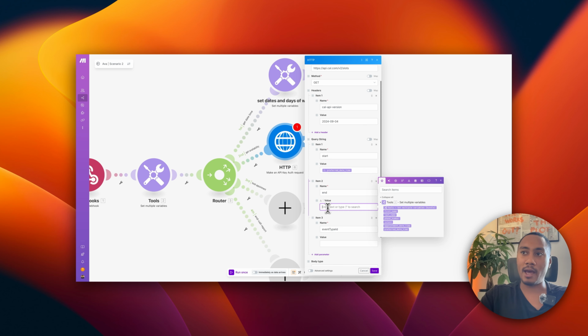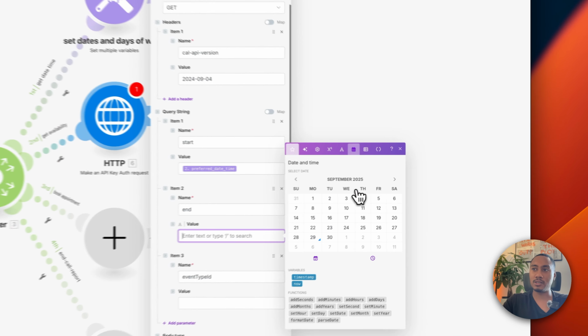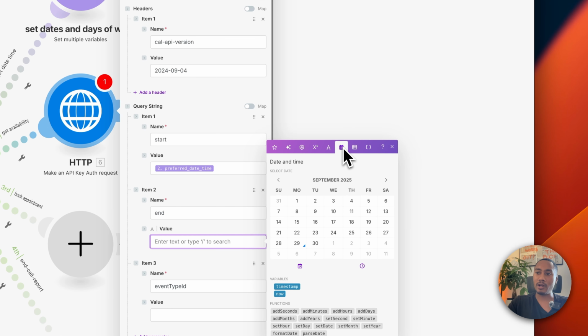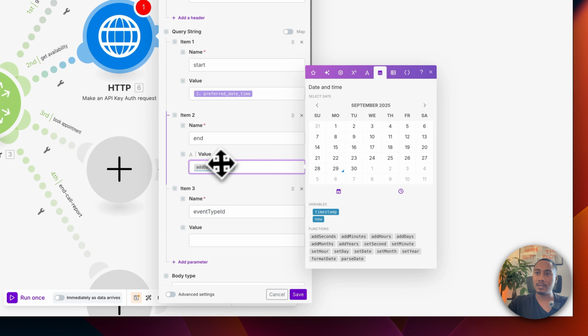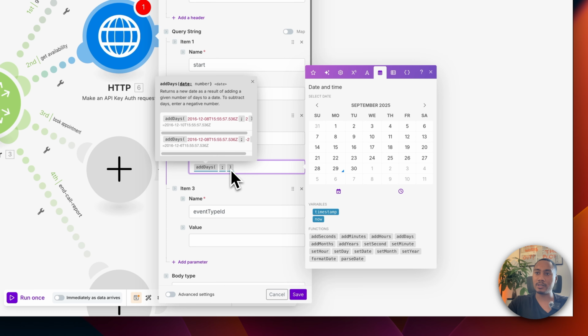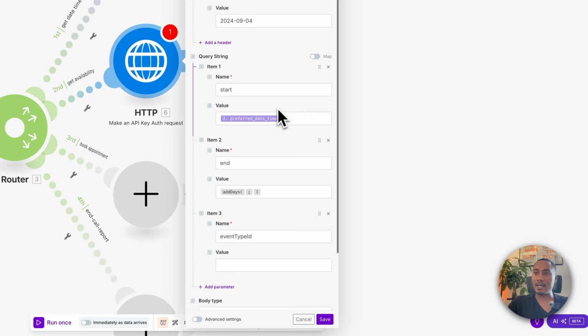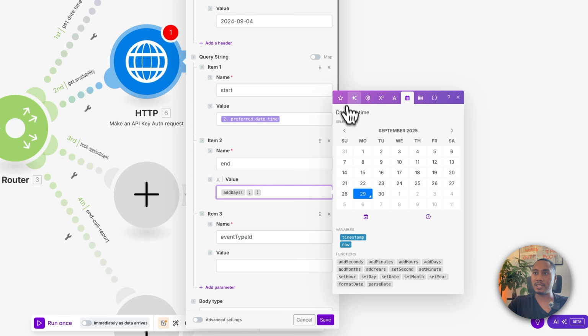So for us to do that, we can use their built-in functions. We're going to click on this calendar icon, and let's also add days. So add days takes in two parameters. This is the input, this is the output. The input we want to provide is going to be the preferred date time.